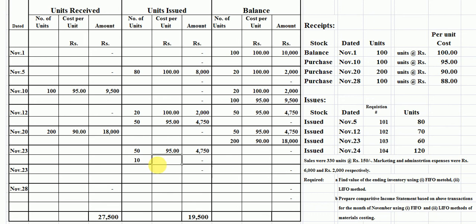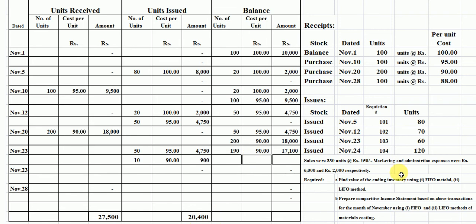The rate is 90 rupees here. Students, now we will again record our inventory, 190 units. The rate is 90 rupees here. Students, this is our current record of the inventory which exists in our storeroom.